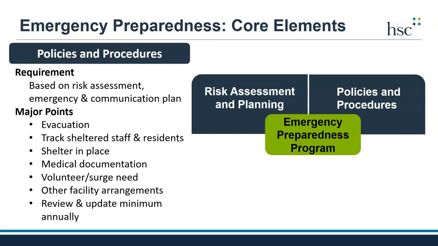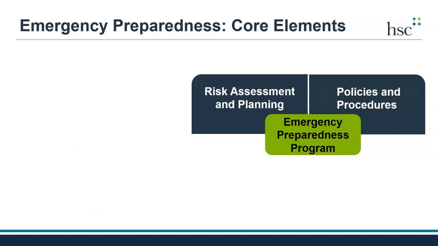To ensure the nursing home is able to continue care, policies and procedures must be put in place regarding surge staff and volunteers. In the event the nursing home cannot provide care, policies and procedures must address arrangements for another facility to provide care. Lastly, policies and procedures must be updated and reviewed annually.